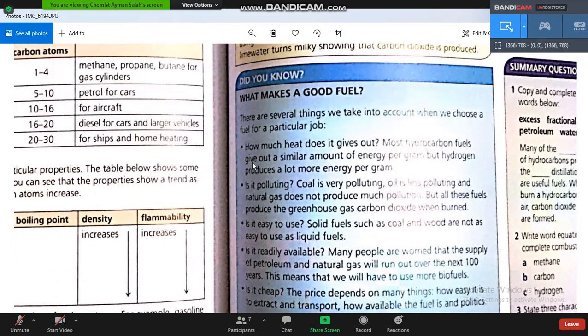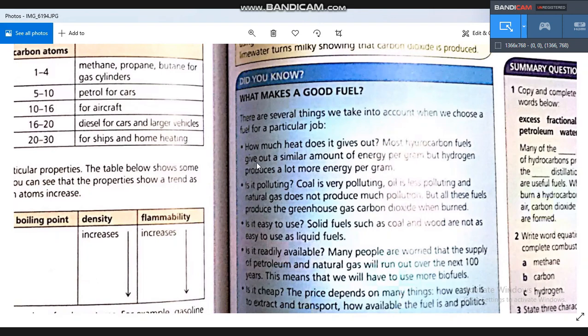The first characteristic is the amount of heat produced from this fuel. We have different types of fuel, but which fuel shall we use? It depends on the amount of heat that this fuel produces.